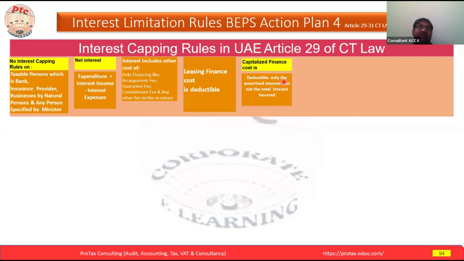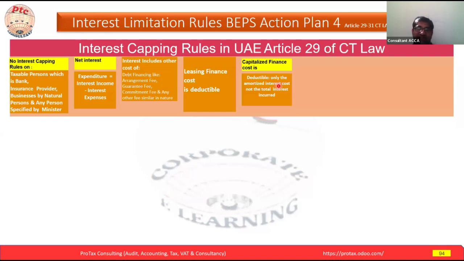So the finance cost will go in the balance sheet. If the asset life is, let's say, 10 years, then the original cost of the asset plus the finance cost will be amortized, distributed over the life of the asset. So every year two elements will come to the P&L: one is the original cost of the asset and the second is the interest. Actually this is the interest, not the original cost of the asset.